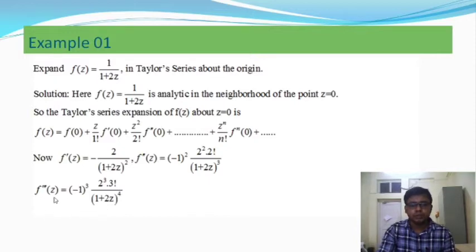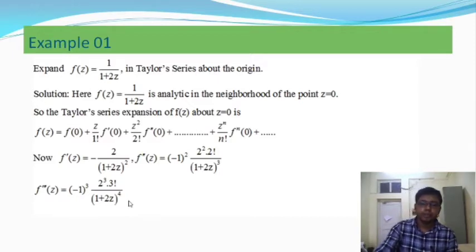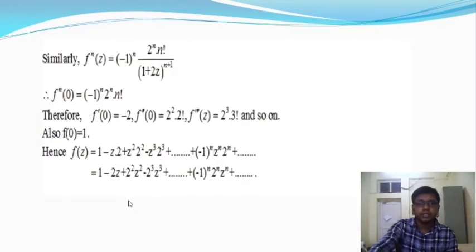f^(n)(z) = (-1)^n × 2^n × n! / (1+2z)^(n+1). This is the nth order differentiation, and from this we can get the (n+1)th order, (n+2)th order differentiation, and so on. Okay, let us move on to the next slide. So this is the nth order differentiation of the function f(z).